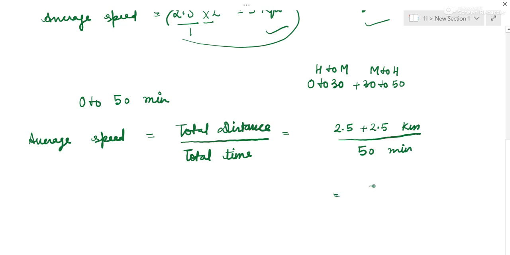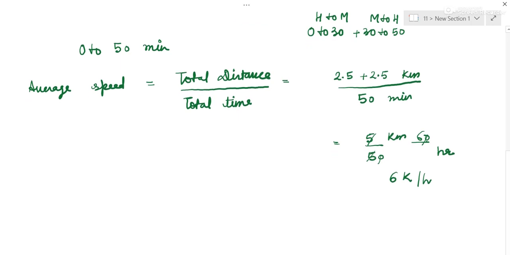So it is 5 kilometer and time is 50 minutes. So we'll convert 50 by 60, now it is in hours. Okay, so now you can divide. So it is 6 kilometer per hour. This is average speed for 0 to 50 minutes.